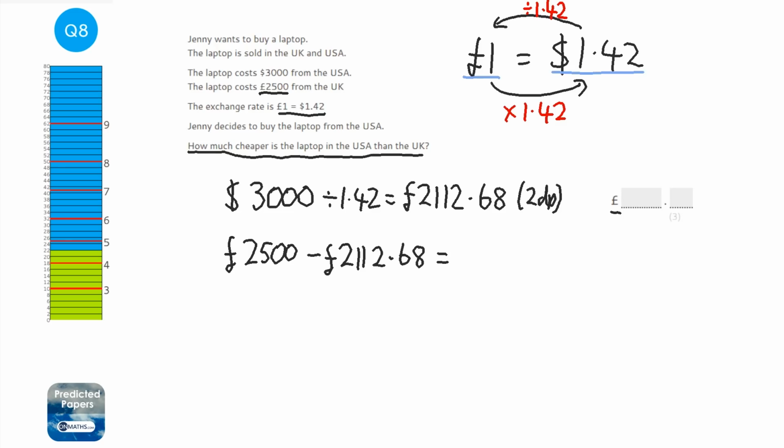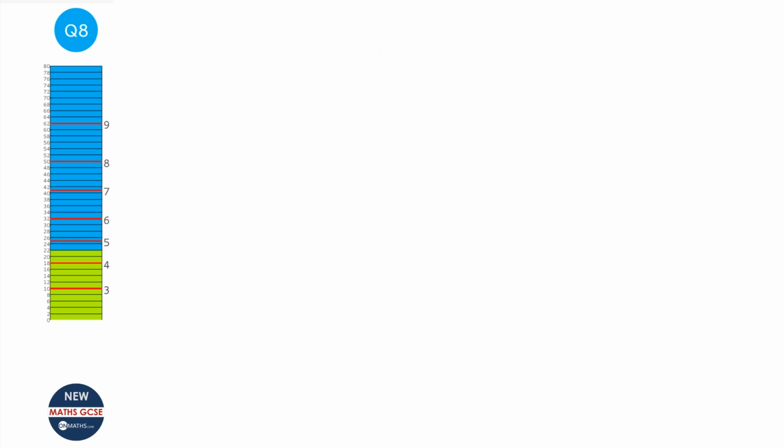And on my calculator, I'm just going to type in 2,500, take away answer, and then press equals. And it gives me the answer of 387.32. So it's £387.32 cheaper.